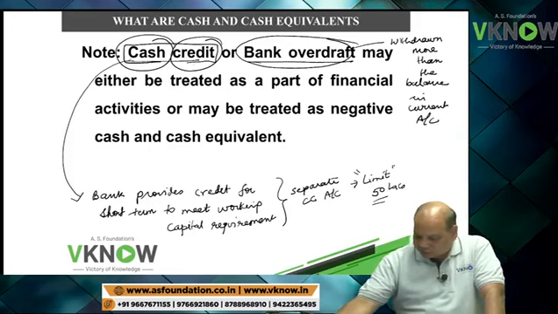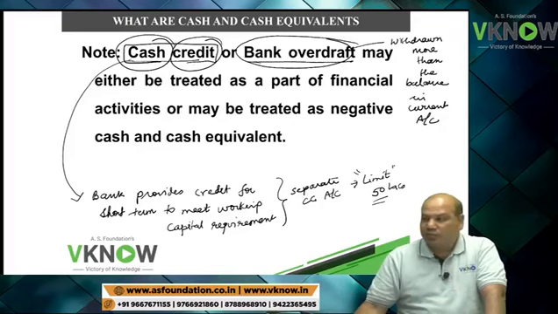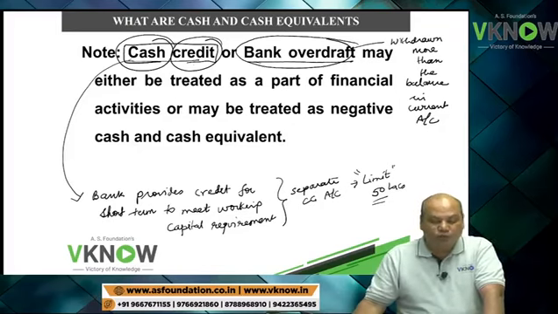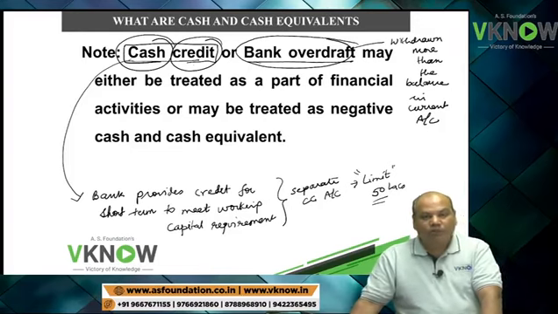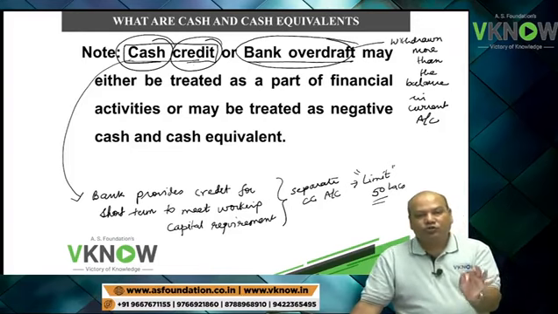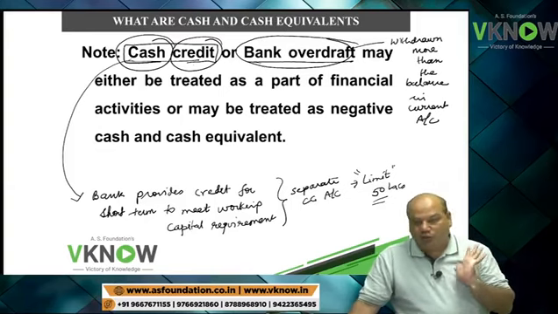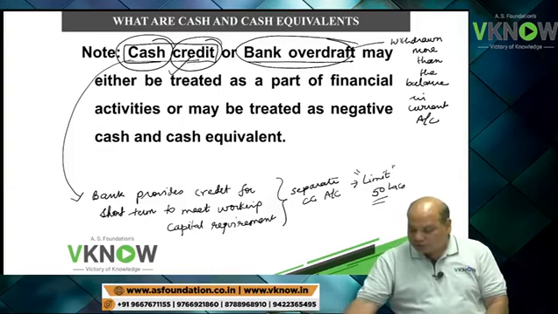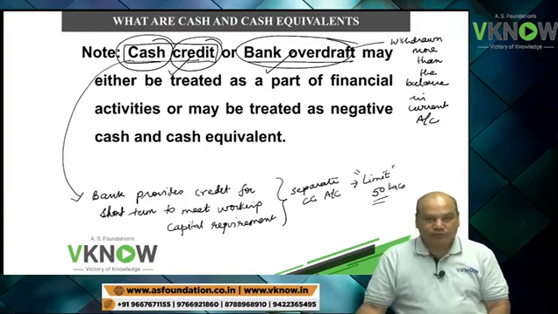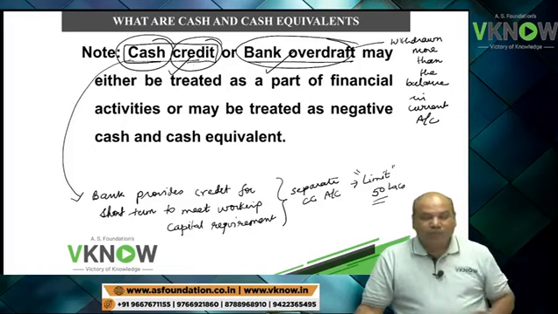Some banks may allow you to have an overdraft facility, but then you have to pay interest on the amount which is actually overdrawn, for the period for which it is overdrawn. So that is cash credit and bank overdraft. Now the student's query is, are they cash and cash equivalent?